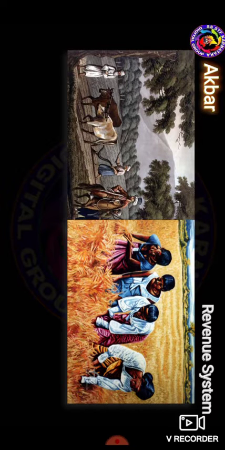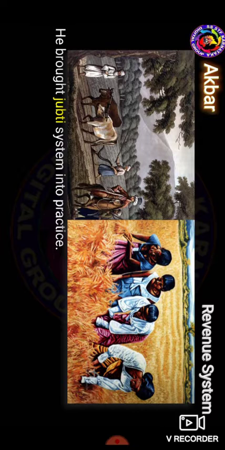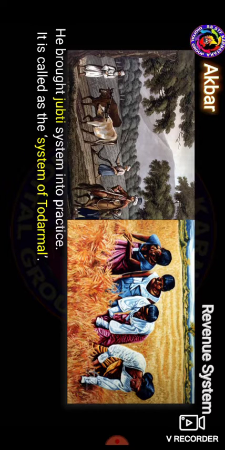Next, we have to see the revenue system. One of his achievements was that he brought the Zabti system into practice. It is called the system of Todar Mal. Bamboo sticks with iron hooks were used to measure the land.